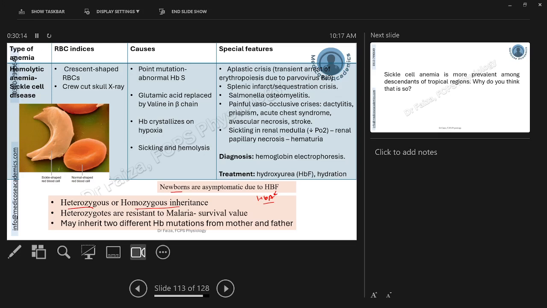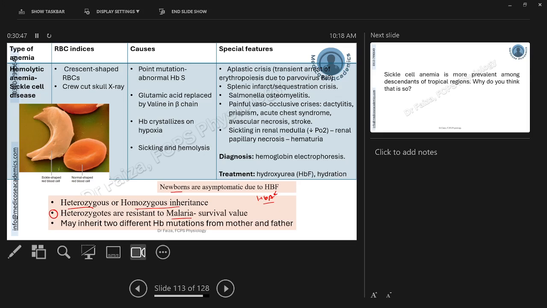Also, the homozygous trait is sustainable with life, but the survival is much shortened because of all those complications we just discussed. The heterozygotes are, however, having a benefit that they have more resistance to malaria. Malaria is a disorder that is more common in tropical regions. I'll show you that in the next slide, the importance of it.